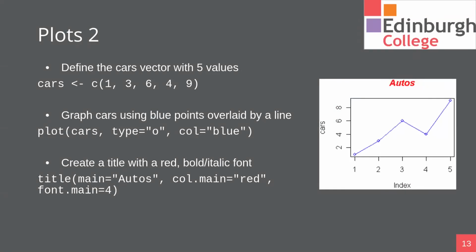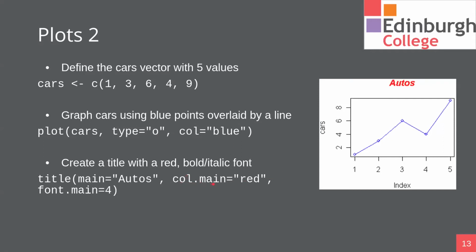So let's say we had something a bit more detailed, okay? We've got our cars vector with some numbers in it. This time we're going to plot, okay? And we're going to say that we want the color to be blue, and we're going to put an overlay, okay? And this time what we've got is a line joining these up. And we can also add another command below with a title. Okay, title main equals autos. It will automatically put the title up at the top there.